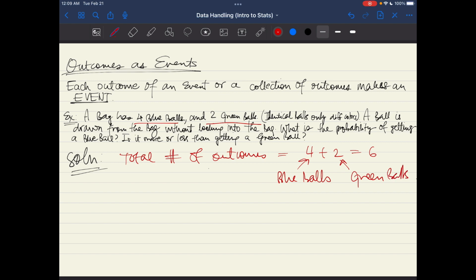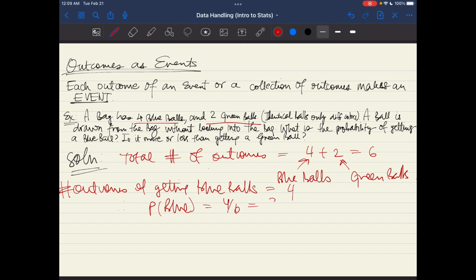Now, the outcomes of getting a blue ball. What are the number of outcomes of getting a blue ball? 4, because there are a total of 4 blue balls in the bag, right? Therefore, the probability of getting a blue ball is 4 over 6, which is 2 over 3.